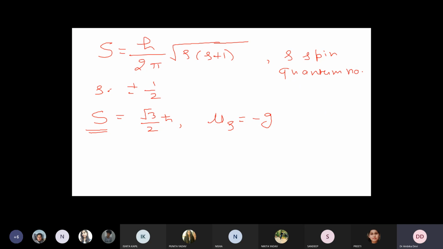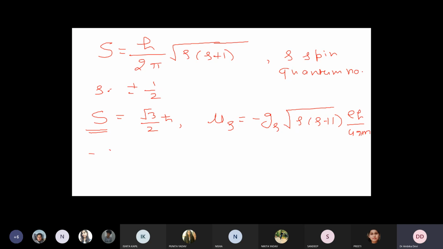So mu s is equal to minus gs under root s into s plus 1, eh upon 4 pi m. Eh upon 4 pi m. So this is the magnetic moment due to the spin of the electrons, right?